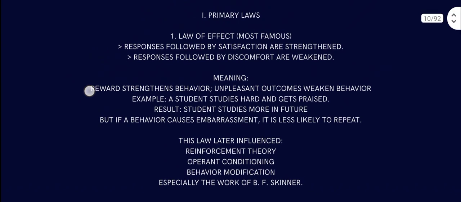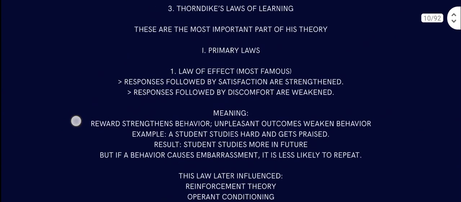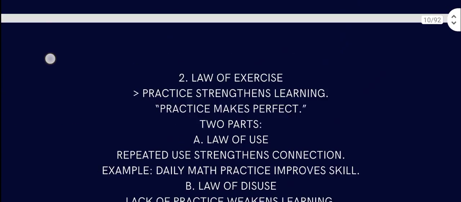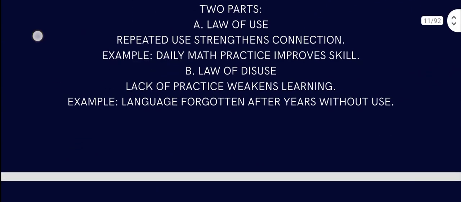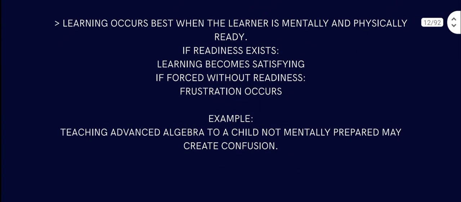That is, a response that brings satisfaction is strengthened, and a response that causes discomfort is weakened. That is the first primary law, the law of effect. Then the primary law of exercise: you have to practice to perfect or strengthen learning. Then comes the law of readiness: you have to be mentally and physically prepared to learn something.